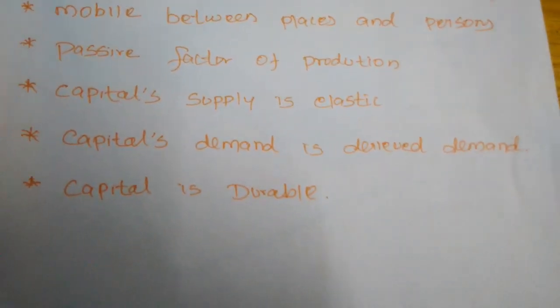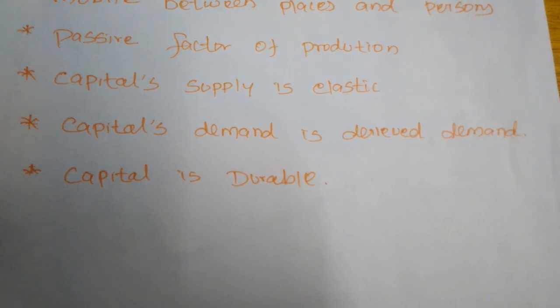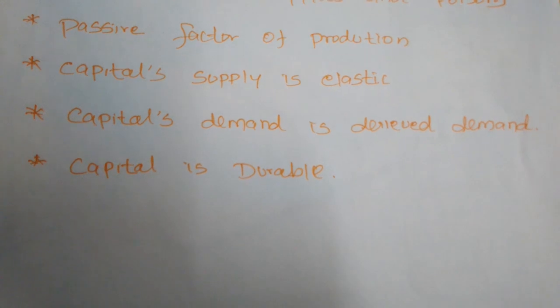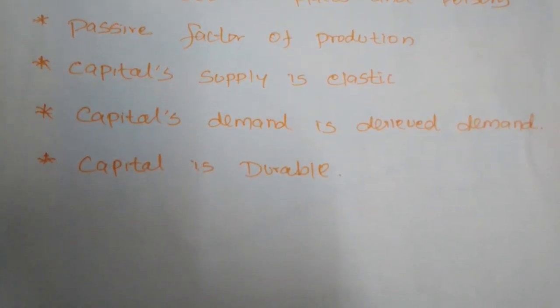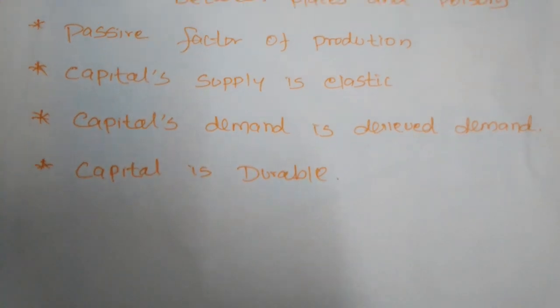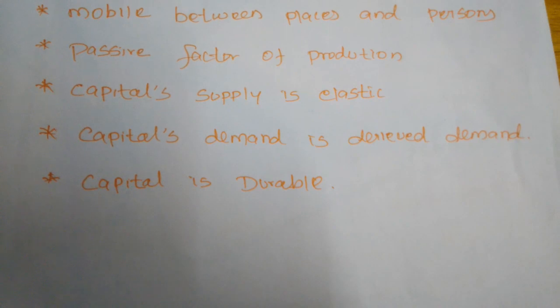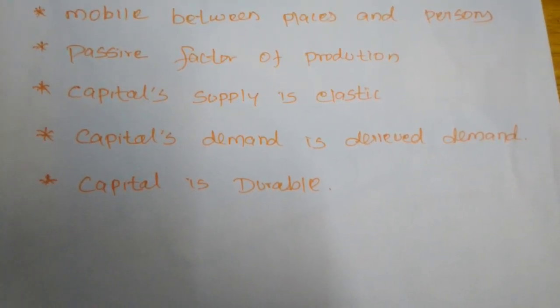Next, capital's demand is derived demand. It means, for example, that only if there is some demand for a commodity will the demand for capital arise. If there is no demand for any commodity, there is no need to make more capital. So if you want to make more capital, the demand for some product must exist.